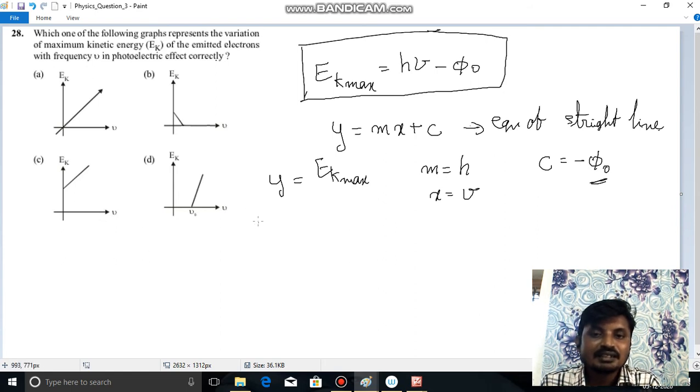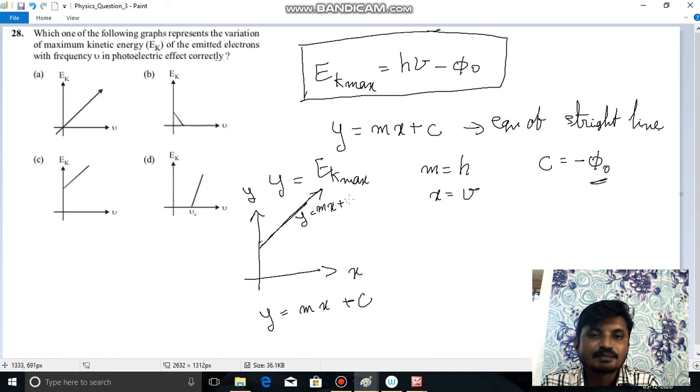So from this, let us draw the graph of y equals mx plus c. So this is y and this is x. The graph will be, if suppose x is equal to 0, y equals somewhere here. So the graph will be like this. y equals mx plus c.